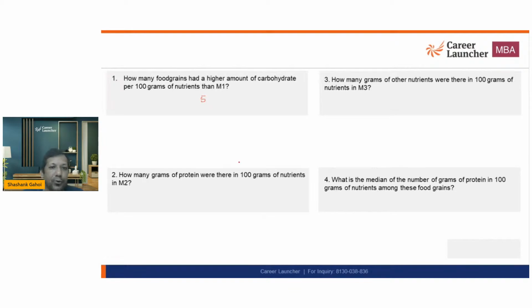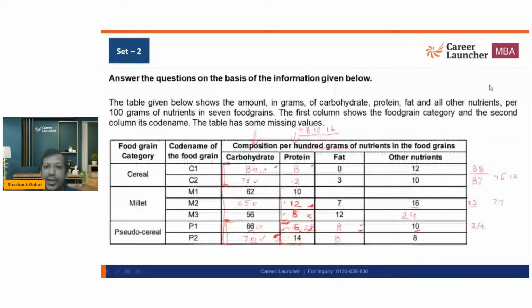How many grams of protein are there in 100 gram of nutrients in M2? In M2, nutrients is 12, already calculated. How many grams of other nutrients were in 100 grams in M3? In M3, it is 24 grams, already calculated.